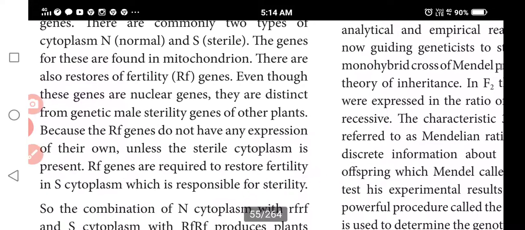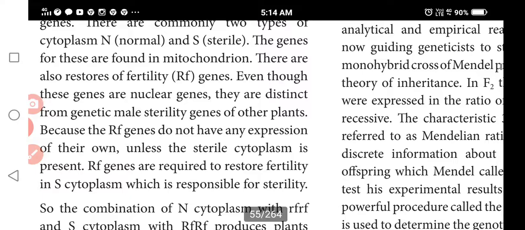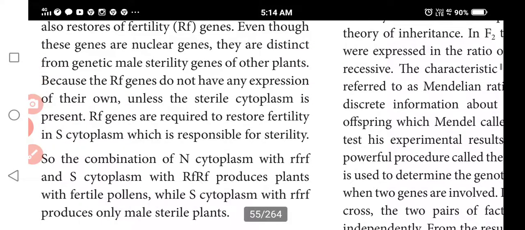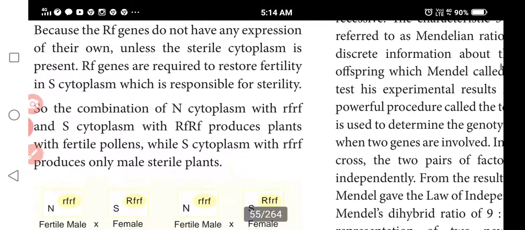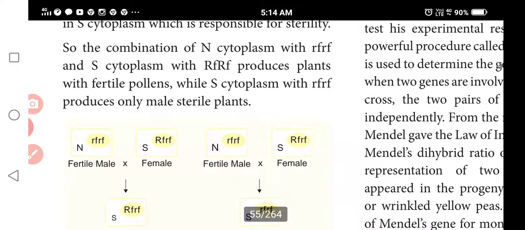There are commonly two types here, normal and sterile, along with RF genes. RF genes means restorer of fertility, the genes in the mitochondria that restore fertility. RF genes do not express here because it is not having that cytoplasm. Next is the combination of N cytoplasm with small rf.